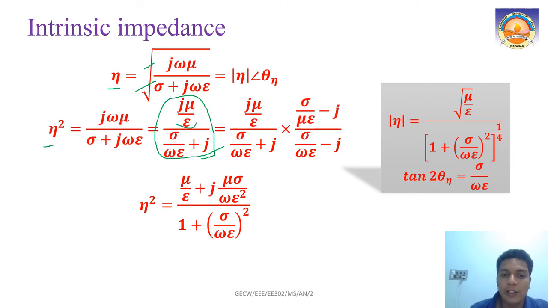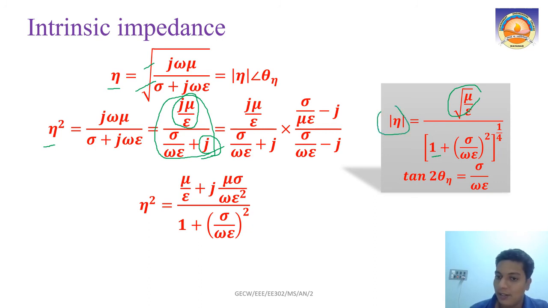On the numerator there is no real part, so only the root of mu by epsilon will come, as we are seeing here. On the denominator you again take the root of the square; the j part is 1 only, so it is 1 plus sigma by omega epsilon all square, all raised to 1 by 4. So that is our denominator, and this is the magnitude of eta.